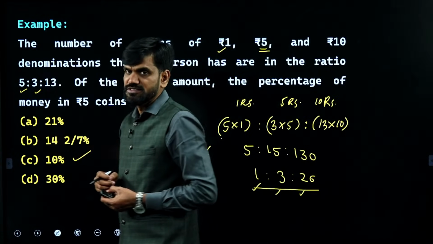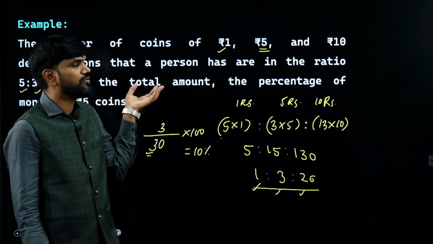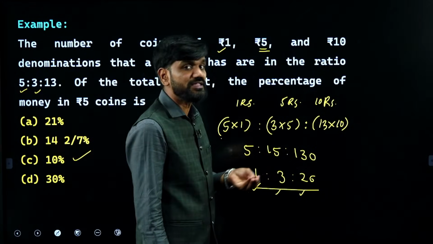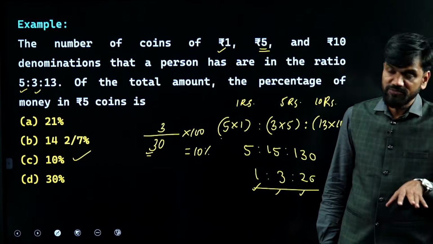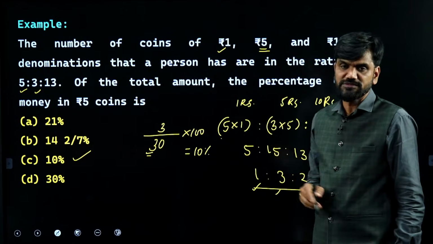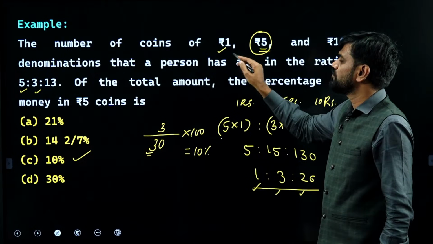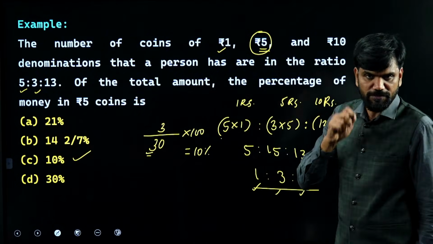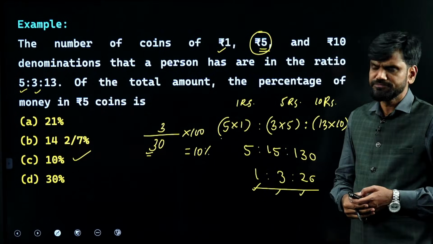So it's not that difficult. Sometimes the concept you might have seen, like if the total amount is so and so, what is the number of 1 rupee coins, what is the number of 5 rupee coins, like that you might have seen in different exams. Here what they did, they gave the same concept without giving you the total amount, by giving you the ratio of the number of coins. They are just asking you for the amount in the form of these coins will be what percentage of the total amount. That's what they are asking you for. Right, dear? Hence your answer has to be option C.